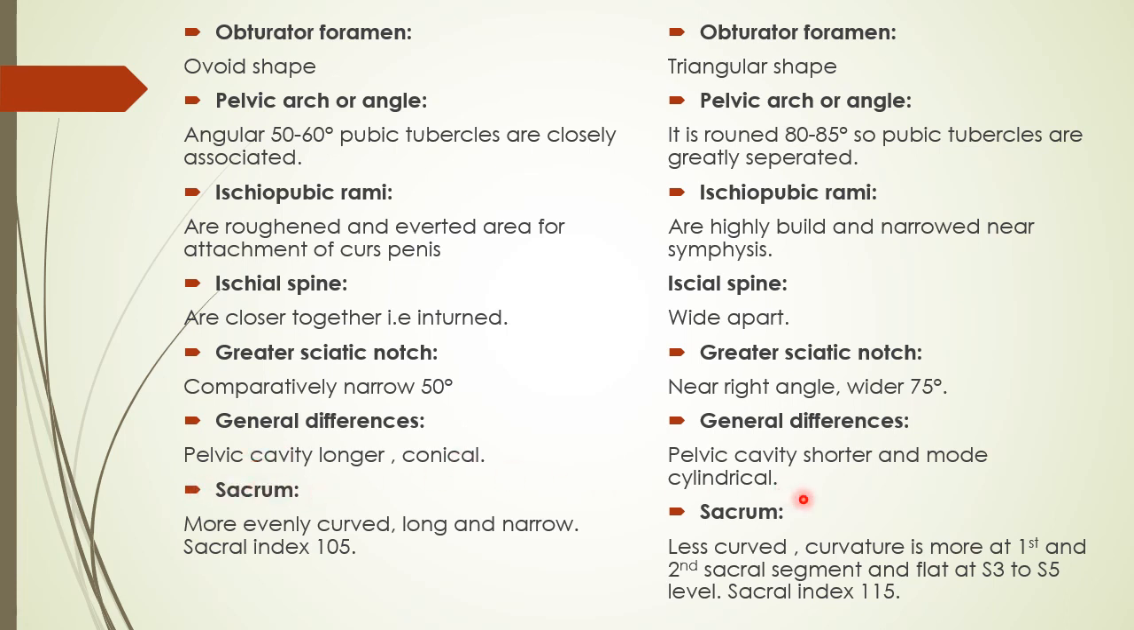The general difference: in male, the pelvic cavity is longer and conical, with more height. In female, the pelvic cavity is shorter and more cylindrical. The sacrum in male is evenly curved, whereas in female the curvature is less, with the curvature more in the first and second sacral segments and less at the S3 to S5 level. Sacral index is 115 in male and 105 in female.